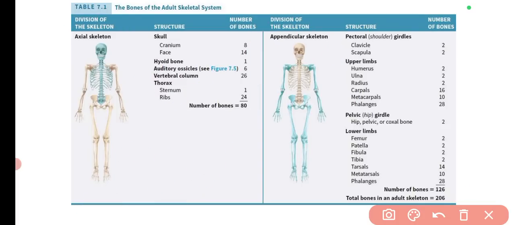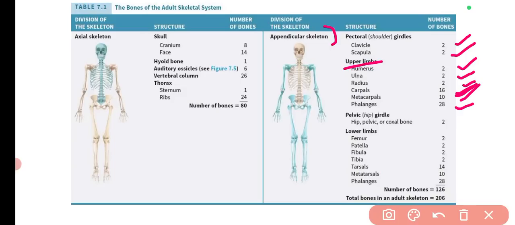Now if we come to the appendicular skeleton, there are two clavicle bones on both sides, and two scapulae. Then in the upper limb there are two humerus, so we are talking about both arms. Then there are the ulna and radius, which make up the forearm part of the bone. Then there are carpals. In each wrist there are 8 carpals. Then there are metacarpals, which are present in the hands, five for the fingers, in the palm of the hand. Then there are phalanges. Phalanges are basically the bones in your fingers.